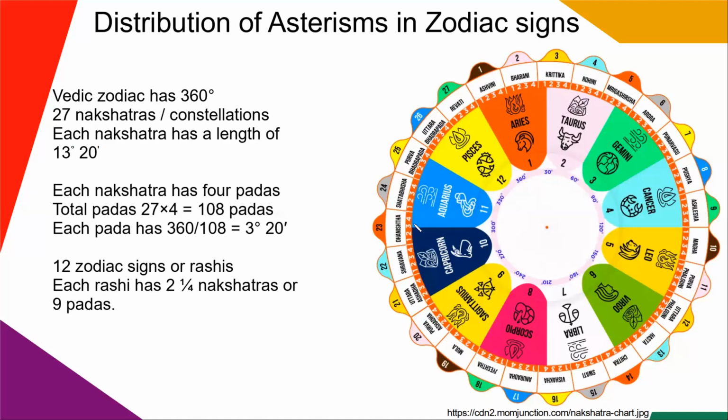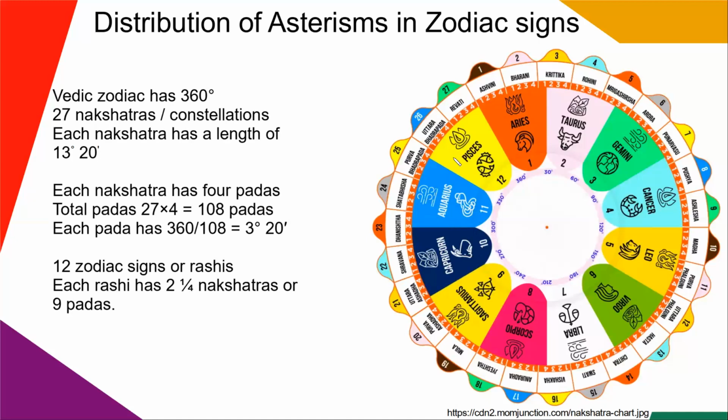So Dhanishta's 2 quarters are ruled by Mars, Shatabhisha is ruled by Rahu, and the 3 quarters of Purva Bhadrapad are ruled by Jupiter. So these 9 padas fall under the sign of Aquarius.